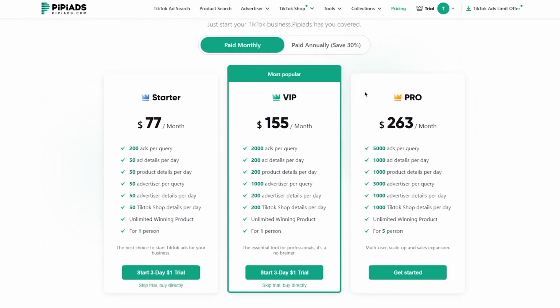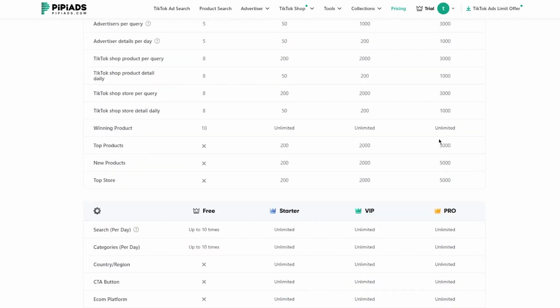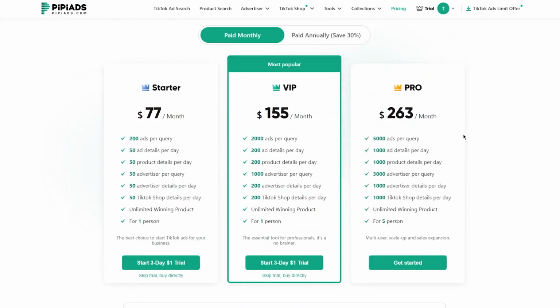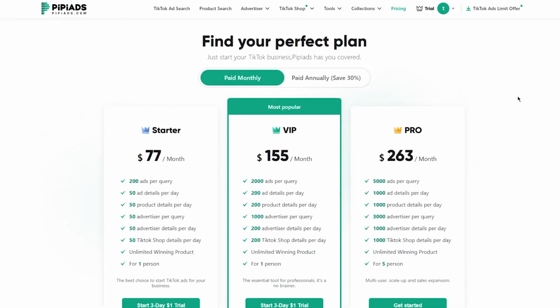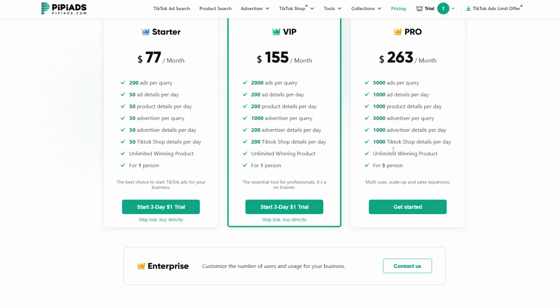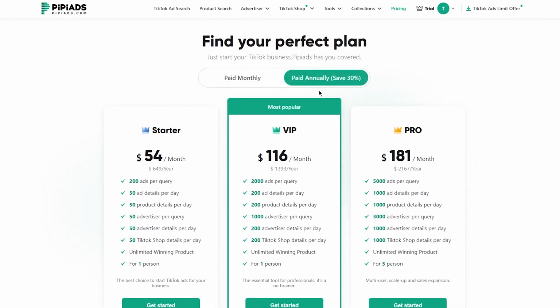Then moving on, obviously, there's VIP and there's Pro, where VIP being $155 per month and Pro being $263 per month. So really high charges, and obviously for the Pro one, it's really high charges, but trust me, the features you get are amazing. I wouldn't personally recommend Pro because it's just a very advanced version of VIP, and it's for 5 people. So if you're alone doing this, VIP would be the best solution, and I wouldn't exactly go with the Pro. Now, moving on, you can also save 30% by paying them annually, but obviously annually would be a bigger bulked up price to give.